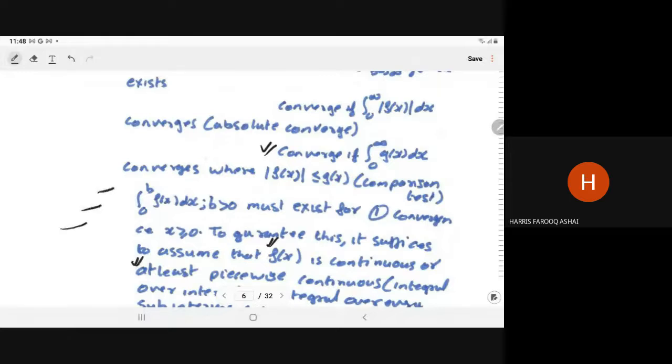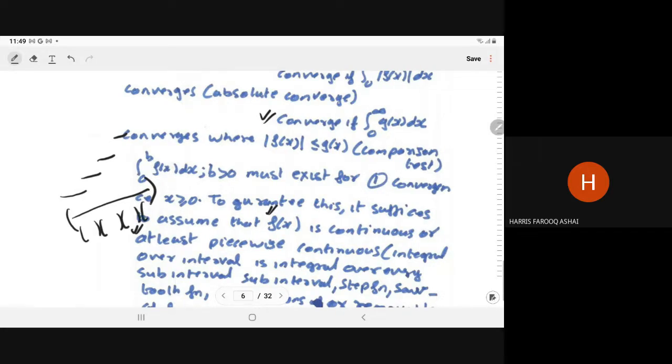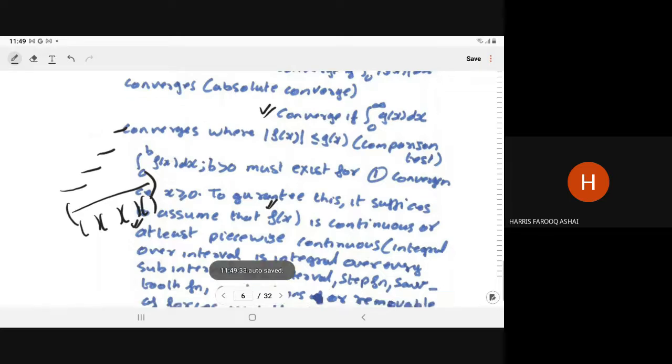If it is not continuous, it must be at least piecewise continuous. So to guarantee this, it is sufficient to assume f(x) is continuous or at least piecewise continuous. In general, we take the integral over the interval, so we can break it: for a piecewise continuous function, the integral over the interval is the sum of the integrals over every subinterval.